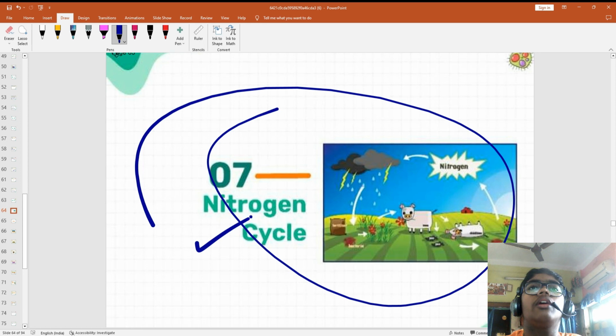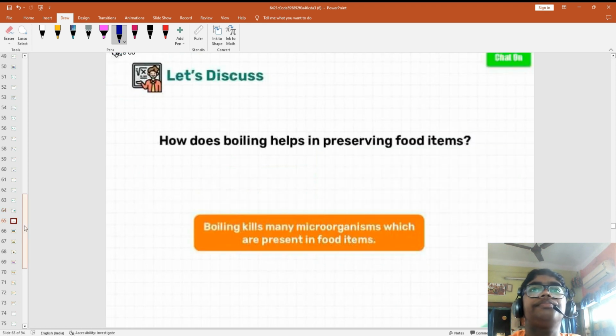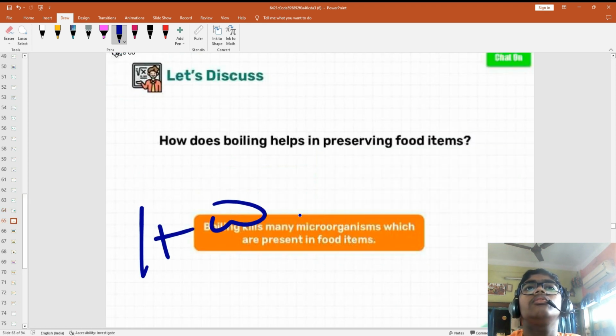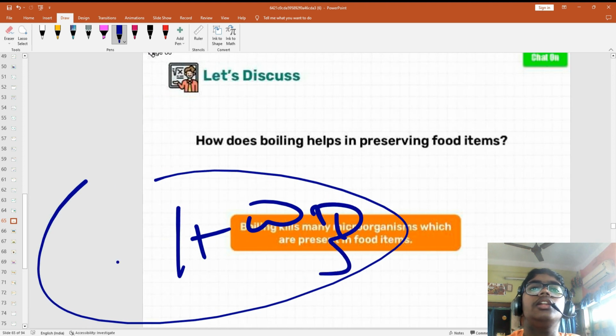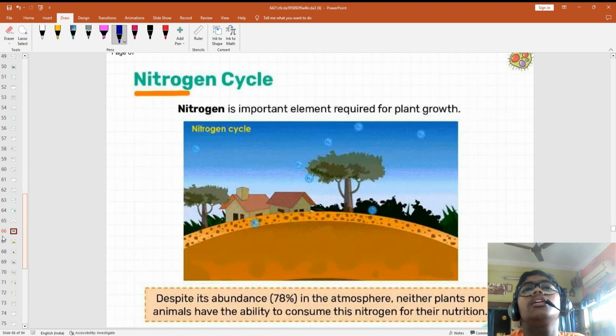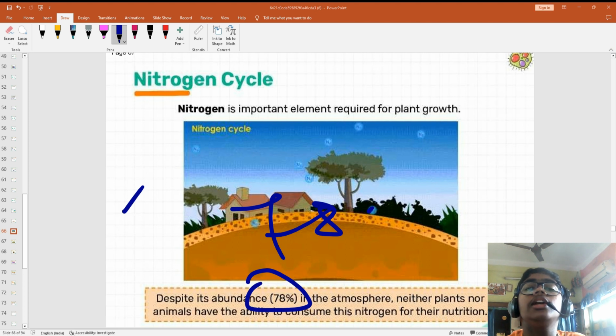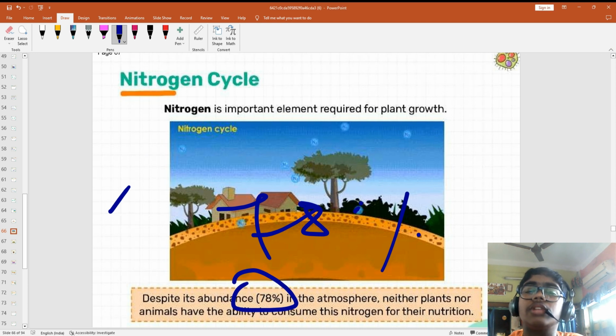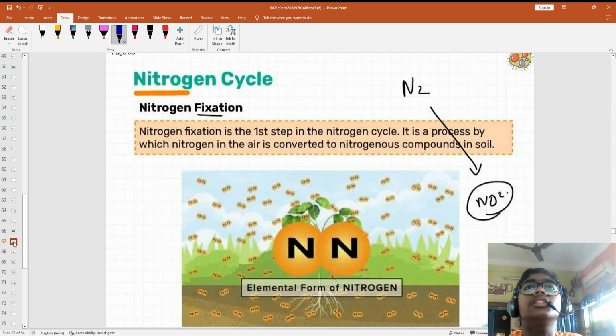The last topic of today is the nitrogen cycle. Is your homework three, right? So you know that there is 78% nitrogen in our atmosphere. In our atmosphere, right? 78% nitrogen only remains in our atmosphere. It does not increase or decrease like the water. See, the cyclic process where the nitrogen quantity is same.